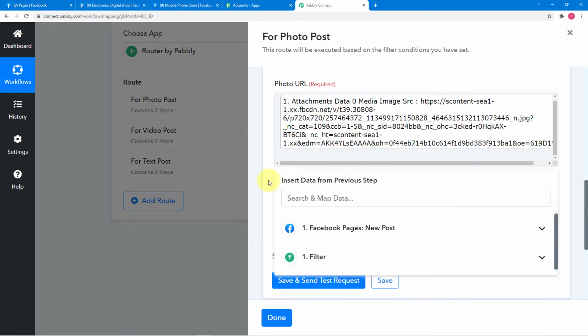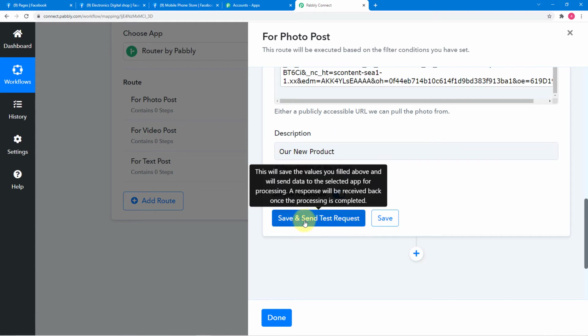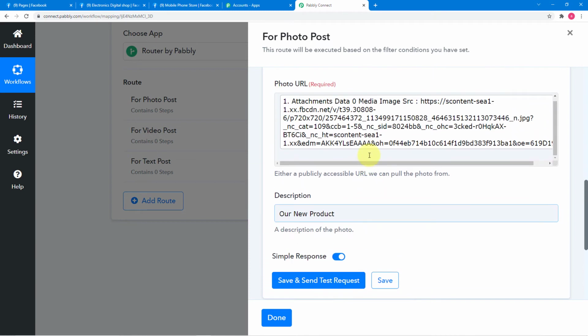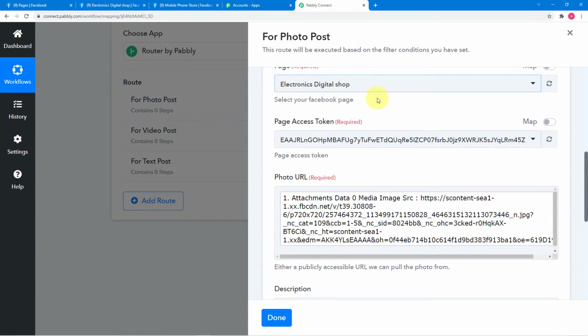Okay, and in this description you can type any caption that you want. So let me type here, our new product. Now when I click on save and send test request, this photo URL will be posted as a new post on this page. Which one? Electronics digital shop.